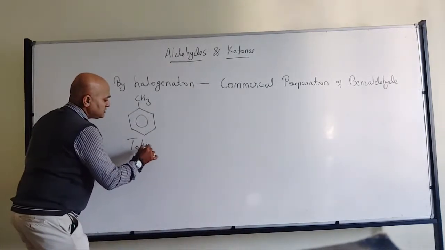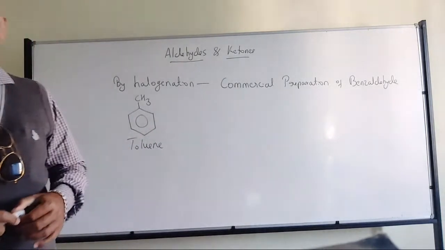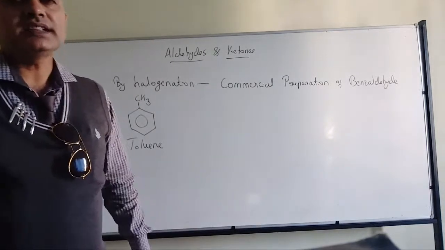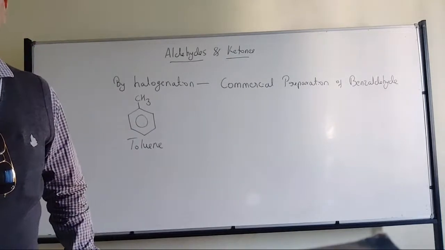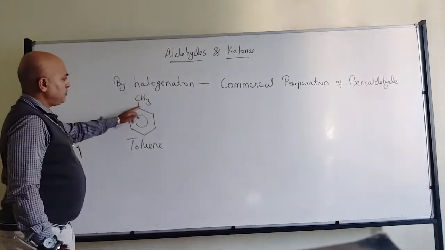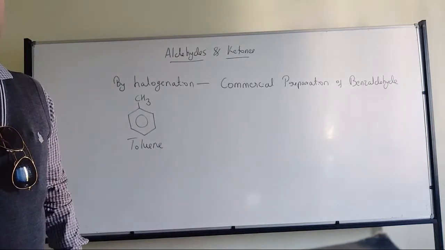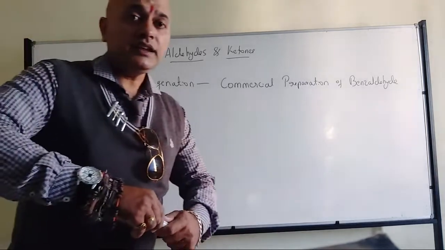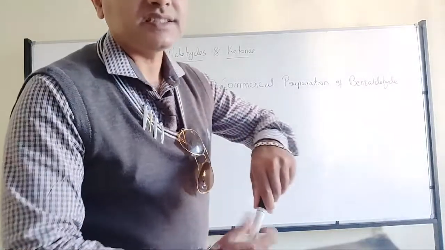Halogenation of this molecule, a hydrocarbon with an alkyl group in its side chain, can be carried out. In first PU, you people have studied that particular process, halogenation. I am giving a hint.